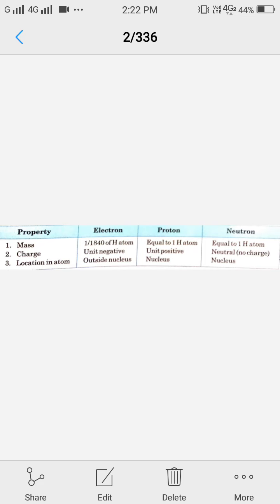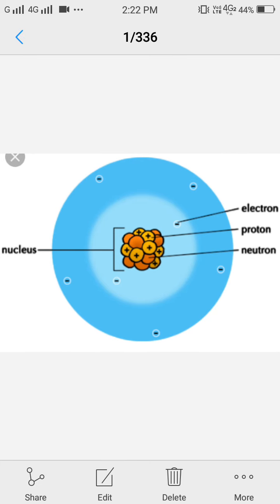Location in atom: electron present outside the nucleus. Protons are present inside the nucleus. Neutrons are also present inside the nucleus. In this figure you can observe nucleus present in the center. So nucleus is the part which makes central part of atom, and it consists of positively charged protons and neutrons. Electrons are revolving around this nucleus, and these two, proton and neutrons, these are present inside the nucleus, so these two are also called nucleons.